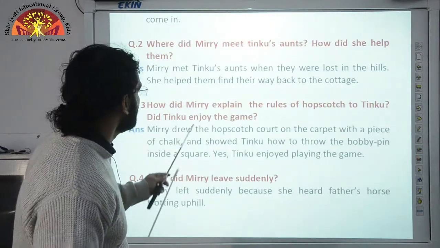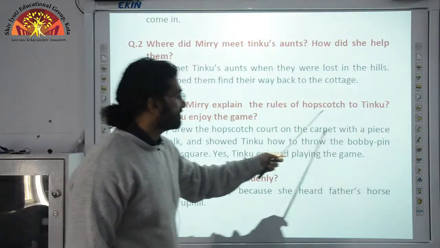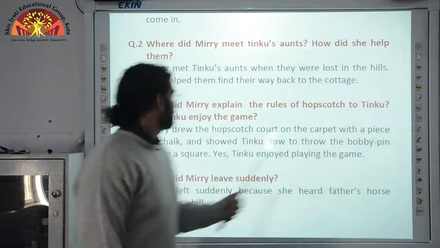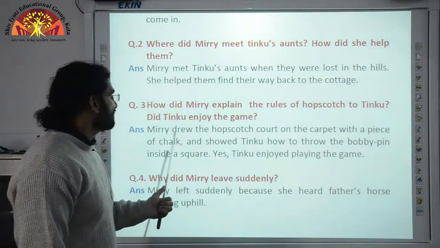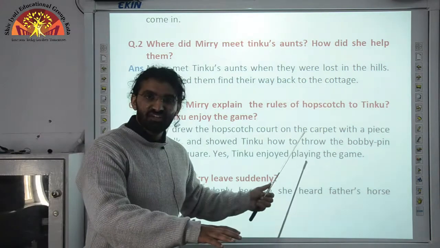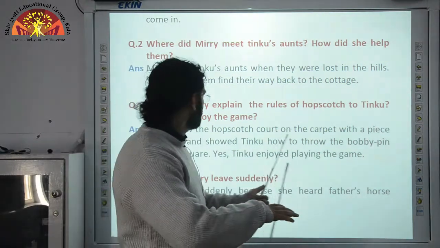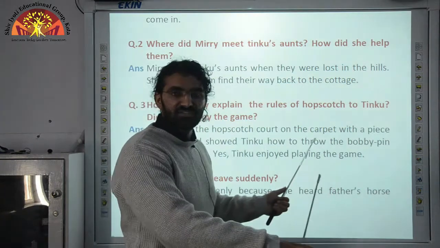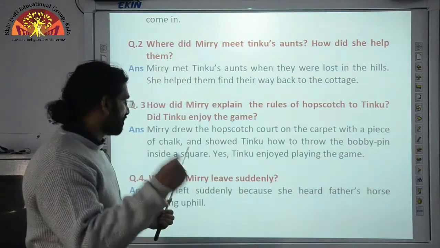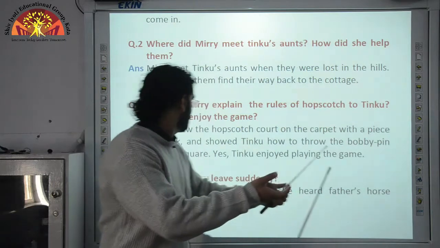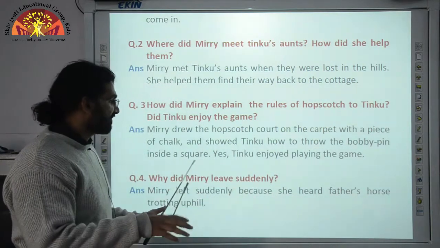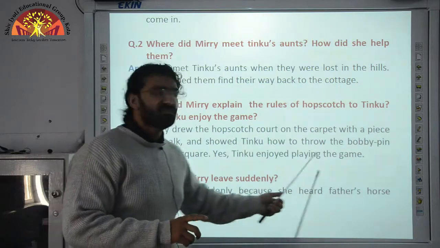How did Miri explain the rules of hopscotch to Tinku? Did Tinku enjoy the game? Miri drew the hopscotch court on the carpet. She drew the court on the carpet with a piece of chalk and showed Tinku how to throw the bobby pin inside a square. Yes, Tinku enjoyed playing the game.